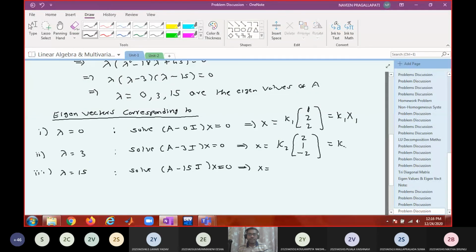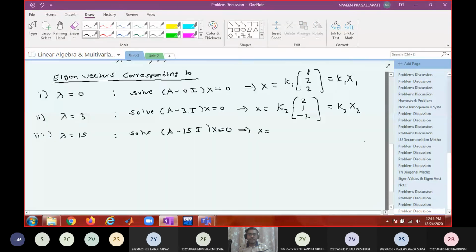So this is k2 x2. Any constant multiple of this vector is also fine. Don't worry about this plus minus. As long as your vector is a constant multiple of this vector, your answer is correct.